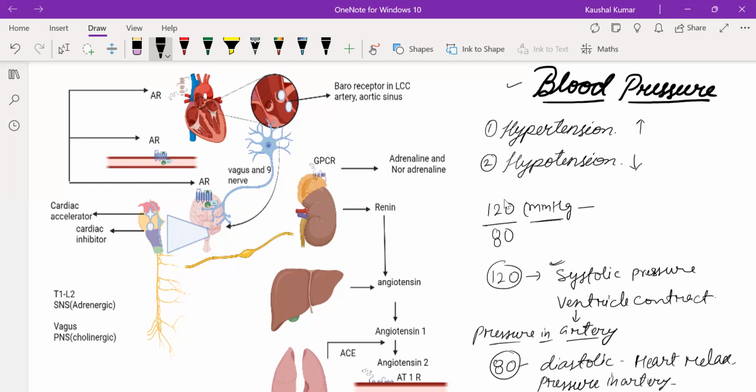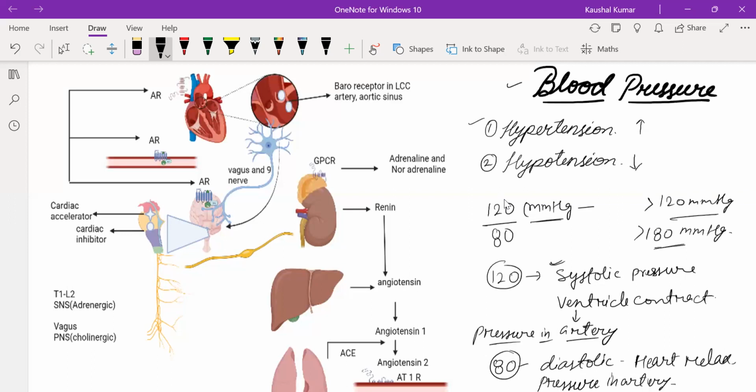What will happen if the systolic pressure, when the ventricle contracts and the pressure rises in the arteries, goes more than 120 millimeters of mercury? That is not exactly dangerous, but we can go into a hypertension condition. If it increases more than 180, then it is really very dangerous for our health.